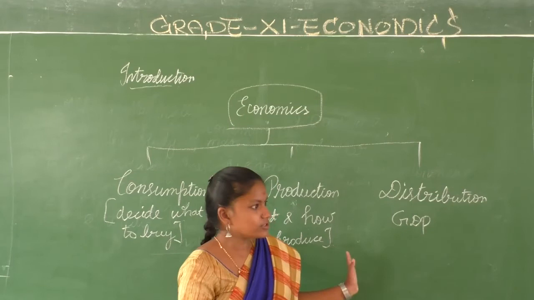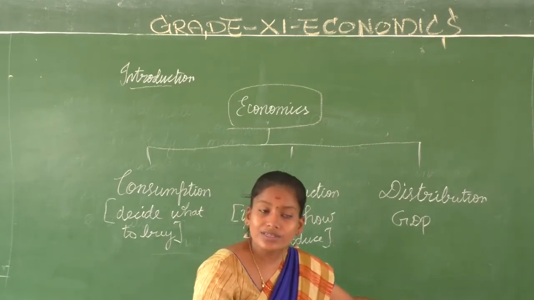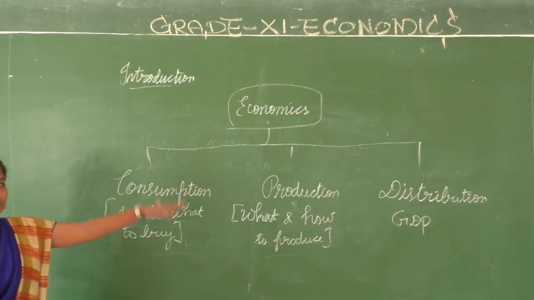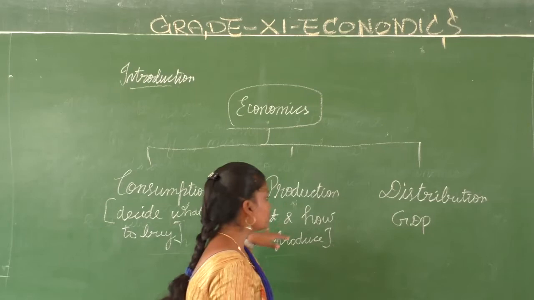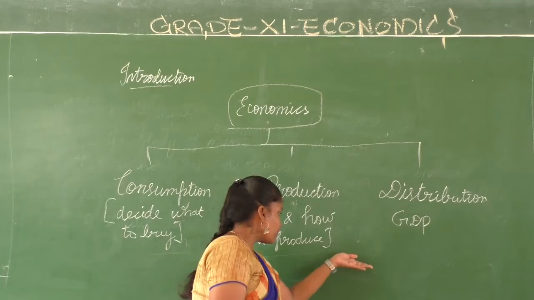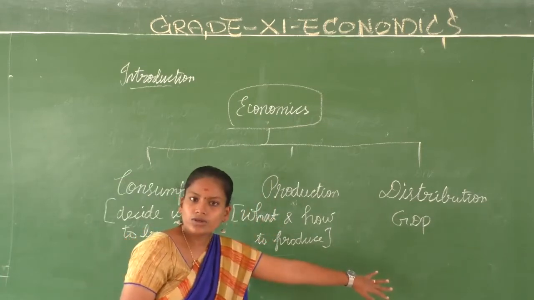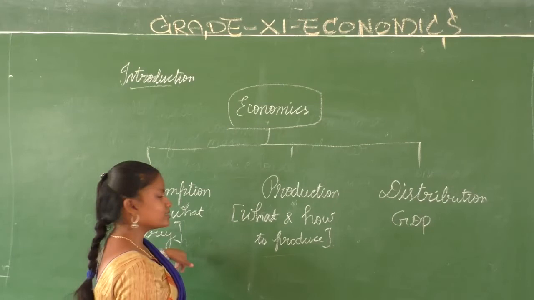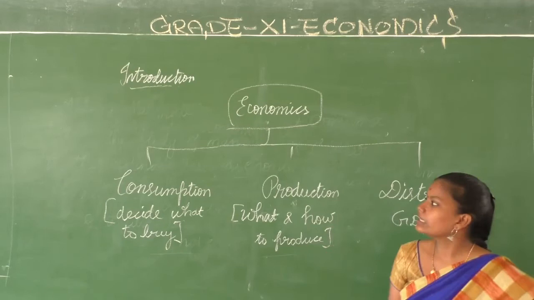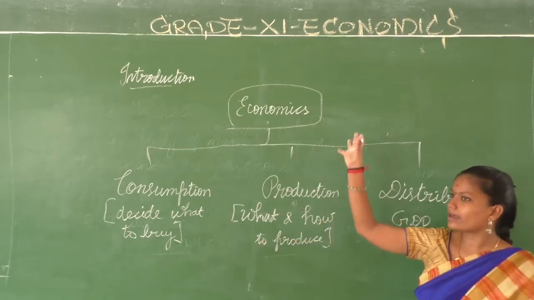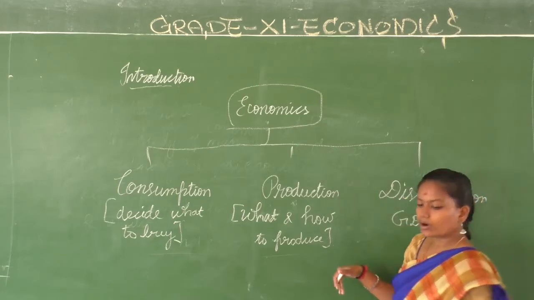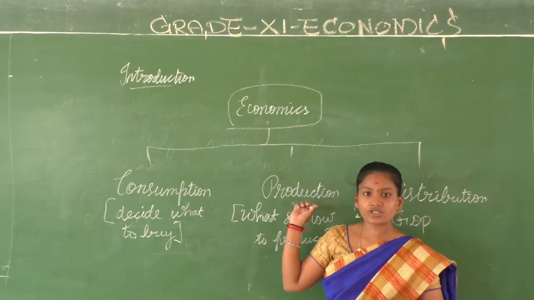Okay, you are getting some profits or wages or salaries, right? How are you distributing? When you have a profit, you will consume something, you want to buy something. So the consumption comes in. Or when you have a profit, you want to produce something, production comes in. Consumption. So all these are interrelated. There is nothing like I can study only about consumption and I can understand economics. No. Economics has to be studied in these three parts. What are they? Consumption, production and distribution.